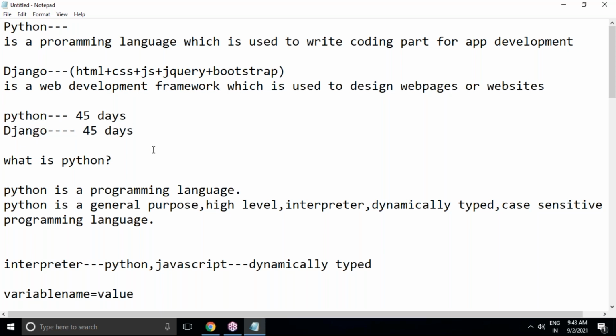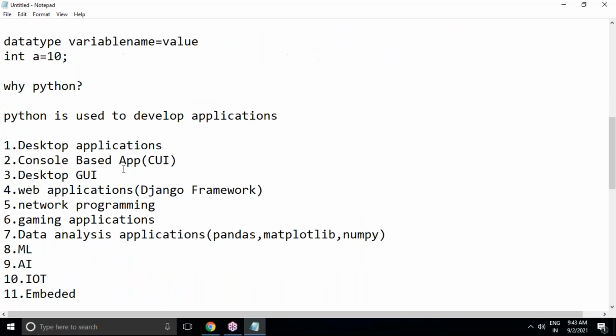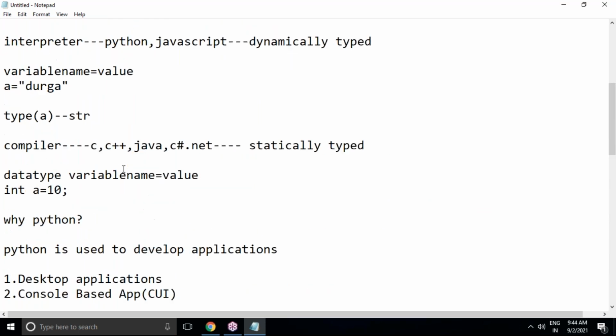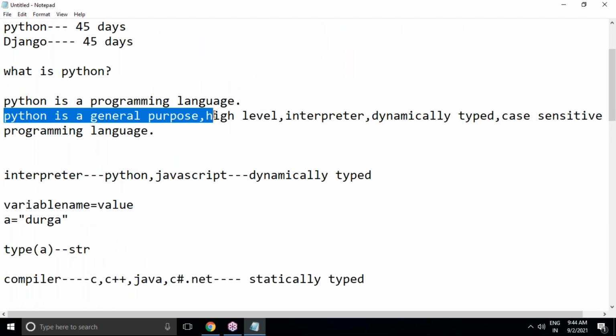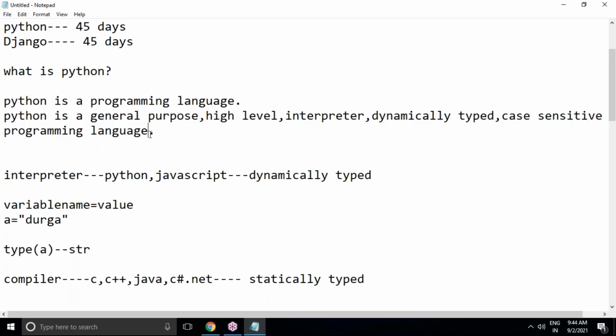This is my side information. Today I just covered what is Python, what the features of Python are, and what applications we can develop using Python. This is the statement: Python is a general purpose, high level, interpreted, dynamically typed, case sensitive programming language.